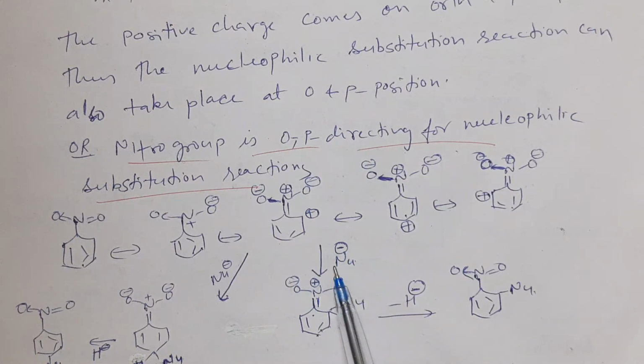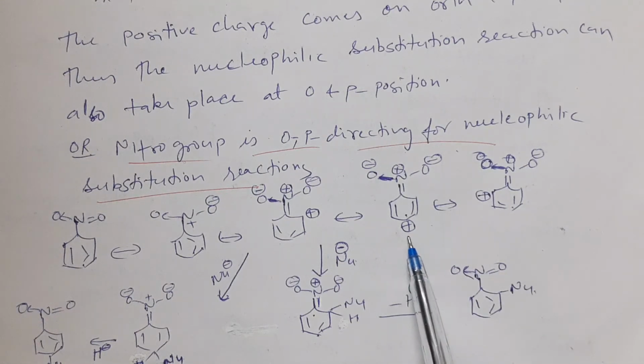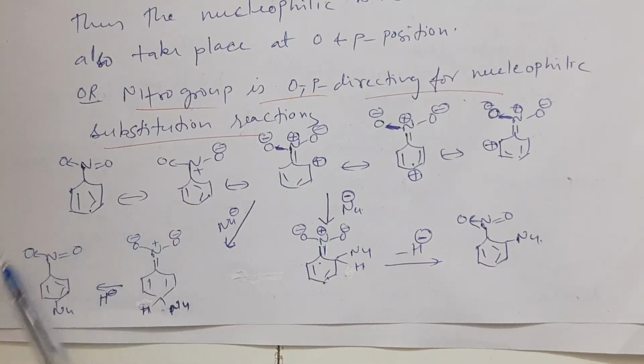If we attack at an ortho position, then the minus charge comes at the third carbon, third to fifth, fifth to first, and finally gives this stable ionized species, and then it eliminates hydride ion to give the ortho nucleophilic substituted compound. Similarly, it can attack at the para position and it gives the para nucleophilic substituted compound.